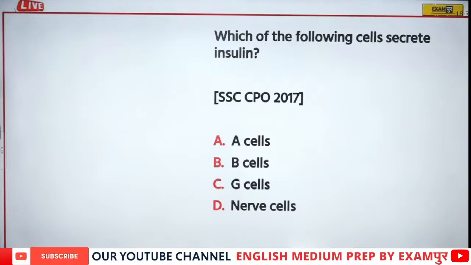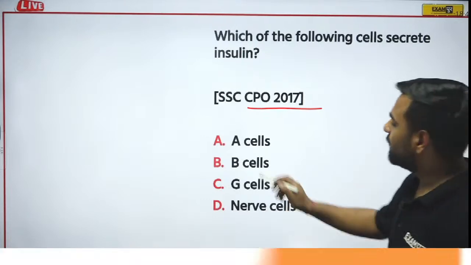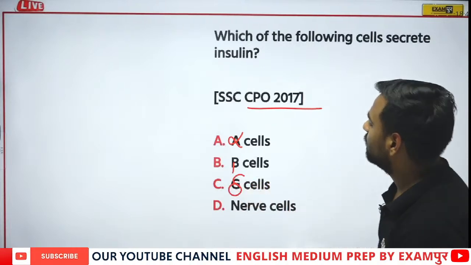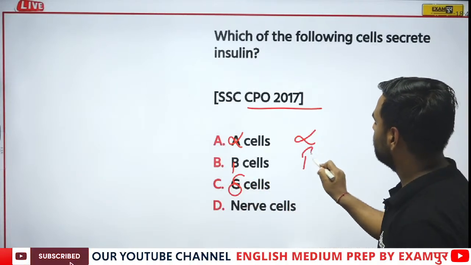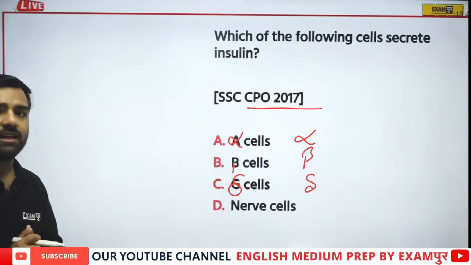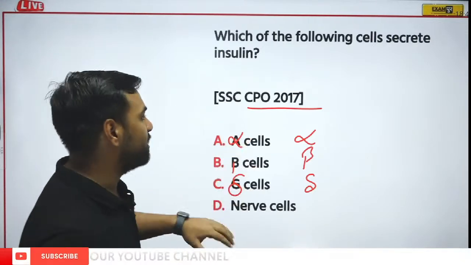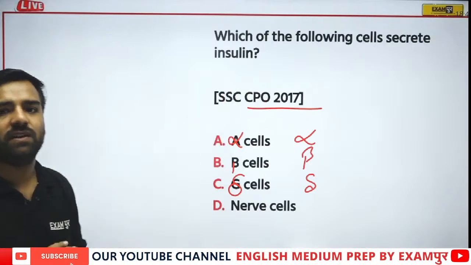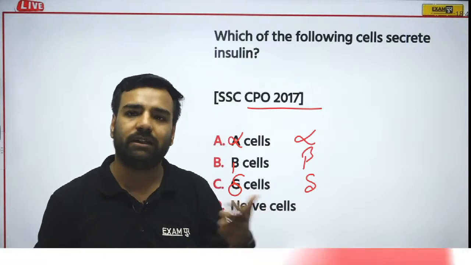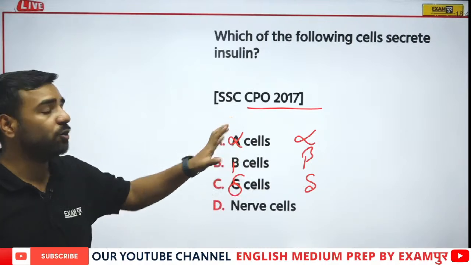Let's have a question. Which of the following cells secrete insulin? This question is from CPO 2017. Who will answer this? Let me tell you, this is alpha, this is beta, and this is delta. So who can give this answer? Alpha, beta, delta or nerve cells? What is going to be the correct answer? Please give this answer by thinking, because it is very, very important for the examinations. Not only for CPO, it is asked in other exams as well. I was trying to find out the exact year, but then class came, so I have not mentioned it. But it is for sure from CPO 2017.